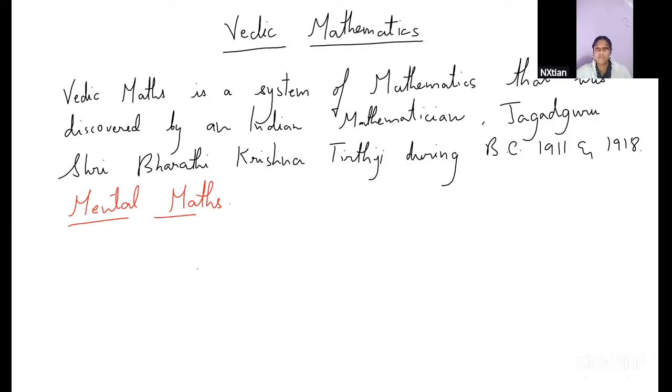The major ones are known as the main sutras, and the minor formulas are known as sub sutras. So let's write that down. Ma'am, please tell all the sutras.